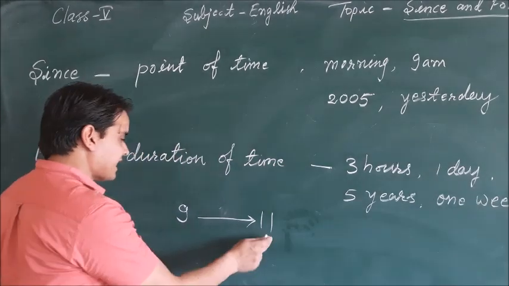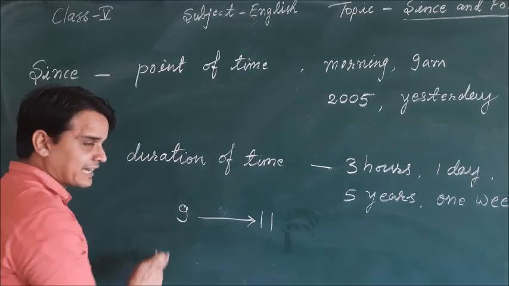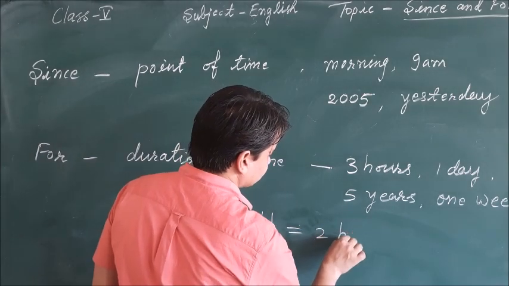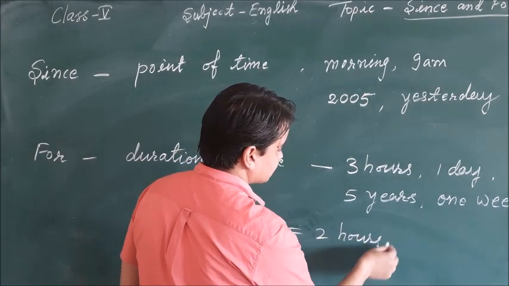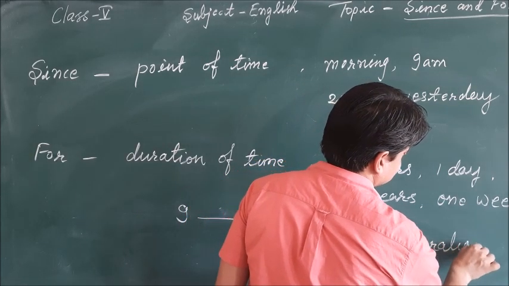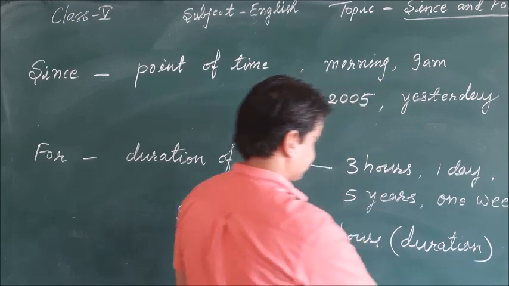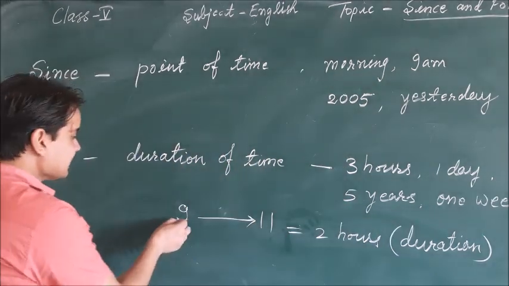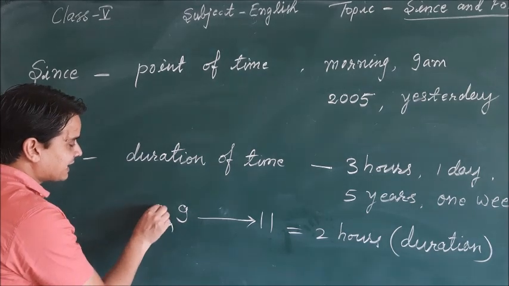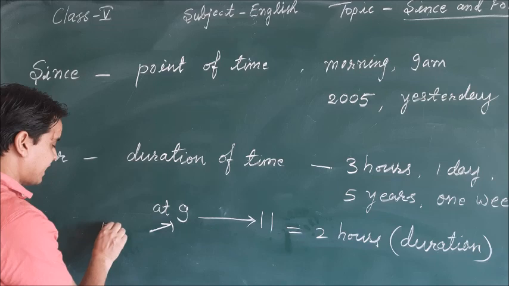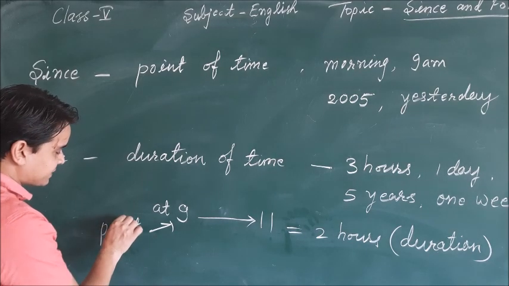So you can see 11 minus 9 is equal to 2 hours. So here you can say 2 hours is the duration of the time. And at 9 we can say it's a specific point of time. So 9 o'clock is the point of time.